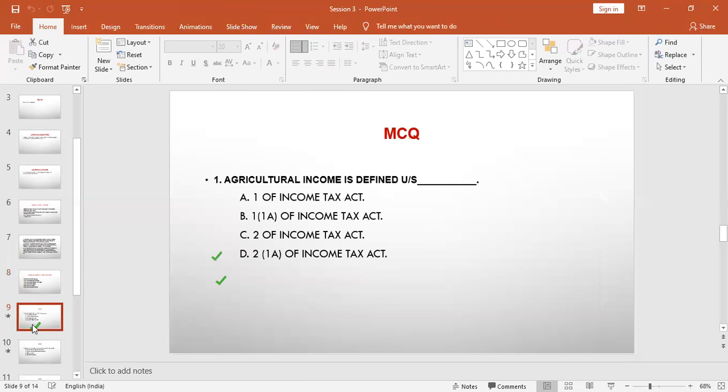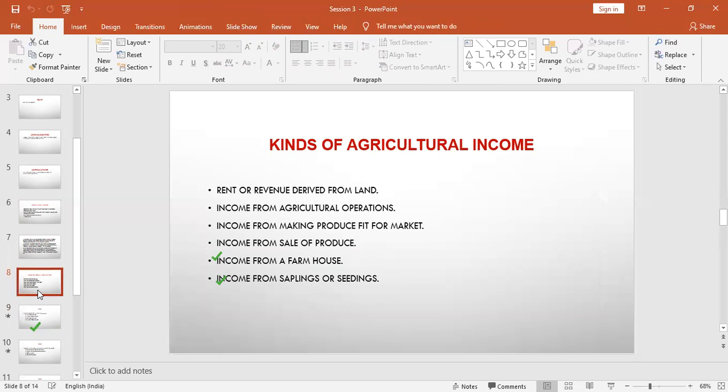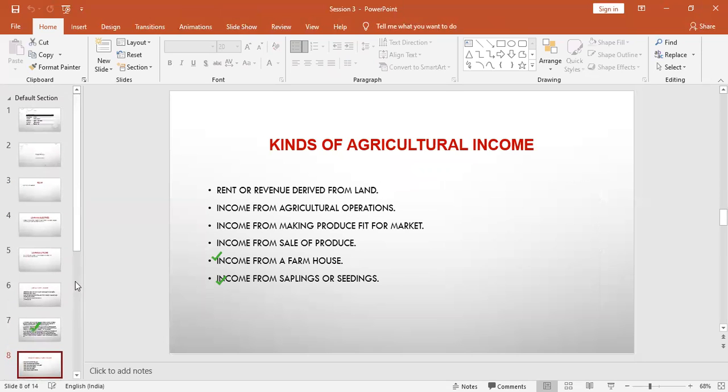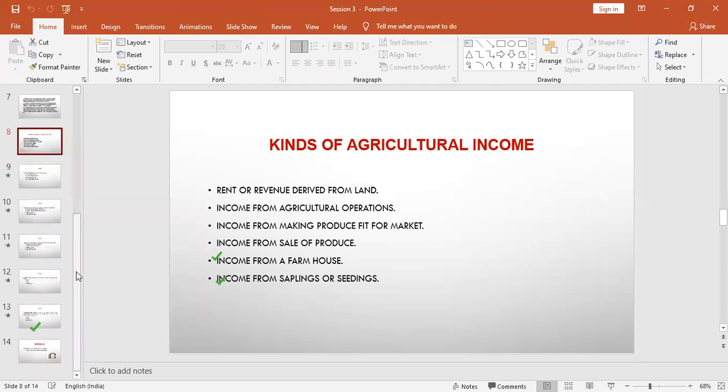So that was all about session 3, wherein we have seen what exactly an agricultural income is and what the different kinds of agricultural income are. We have seen the definition, what we mean by agricultural income, and also the different types or kinds of agricultural income. So that's it for session 3.